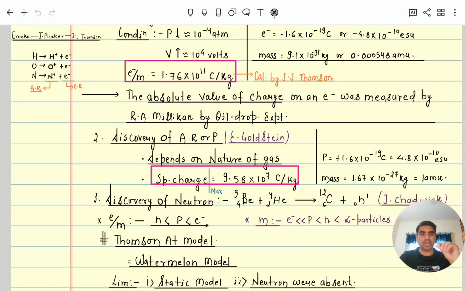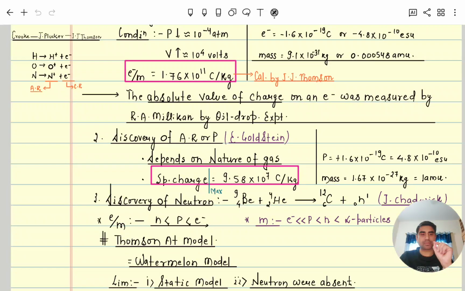On the positive part, the electric field works downward from the positive plate to the negative plate, and gravitational force also works downward. So the positive oil drops fell down onto the negative circular plate.